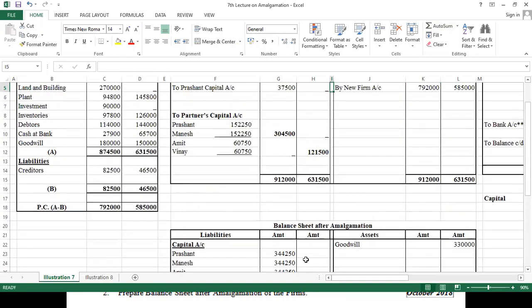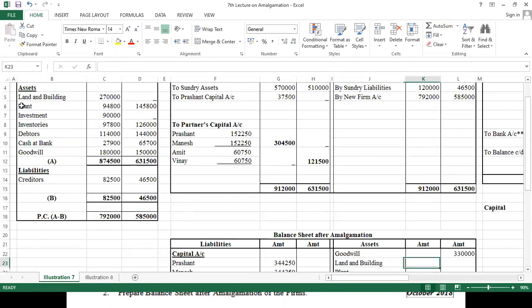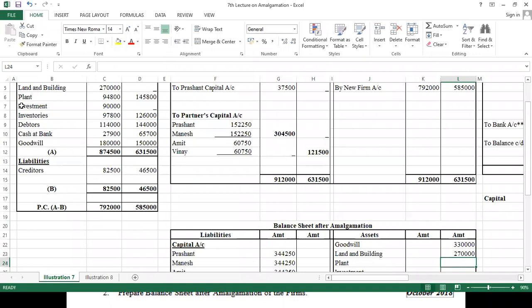Now we have to achieve same thing here. Okay, so we have land building, plant, investment, inventories, cash at bank. So everything we will going to write down here. Now land and building is how much? 2,70,000. Then we have plant and machinery. So we have to make a total of these two things. So it comes to 2,40,600.